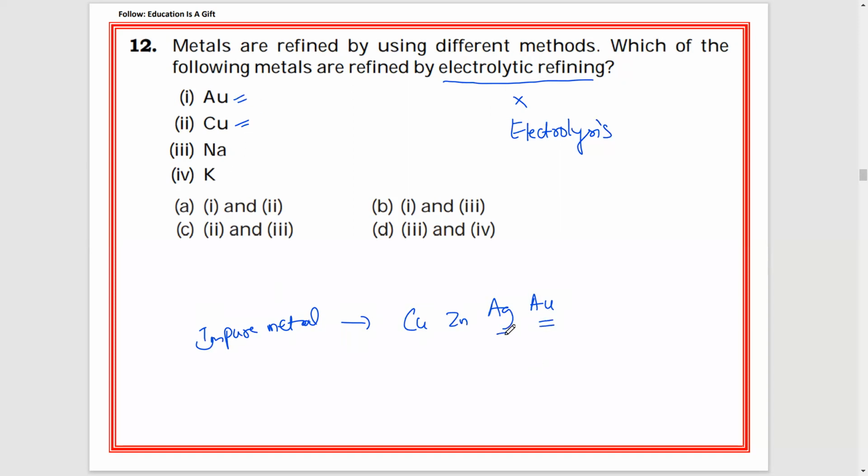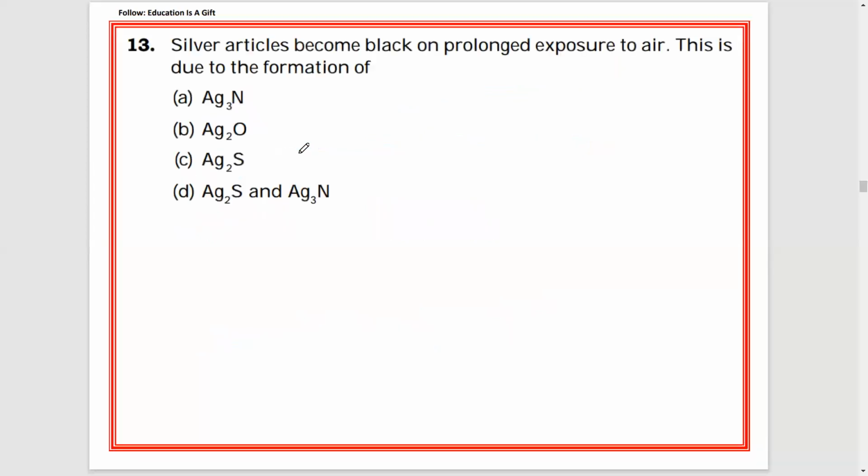Here I have written Au, Ag, Cu, Zn. These are the metals that will be extracted, right? Will be refined. Dust particles and impurities will be removed by electrolytic refining. And here, if you observe these two, they are from electrolysis, this also we are going to discuss. So the answer for the 12th one is A, 1 and 2. These two will be electrolytic refining, these two electrolysis.